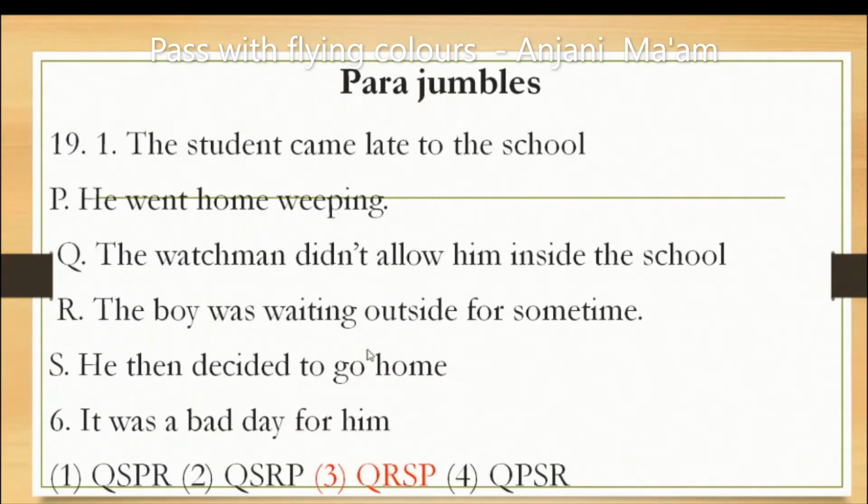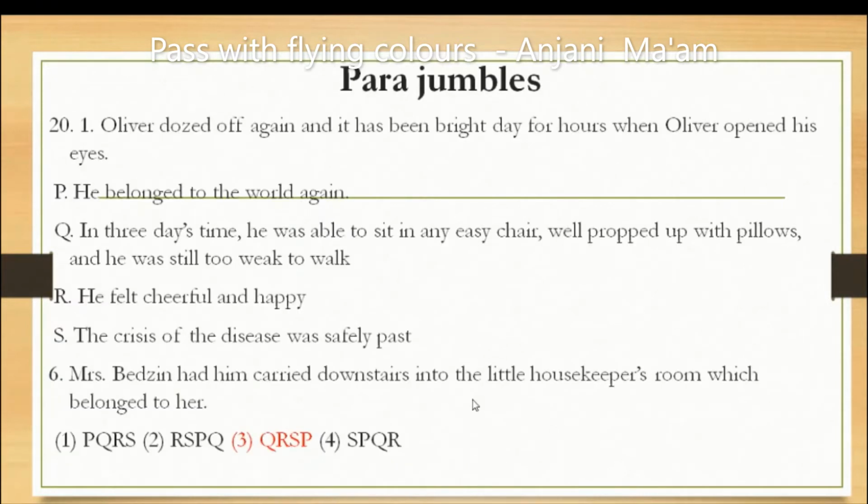Next, the first sentence is given: the student came late to the school. The watchman didn't allow him inside the school. When the student comes late, naturally the watchman will not allow him, so the second sentence will be Q. After that, what happened? The boy was waiting outside for some time. Then what did he decide? He decided to go home. He went home weeping, and it was a bad day for him. You see what kind of story is given? Correct logic is there. So QRSP is the right answer of this para jumble.